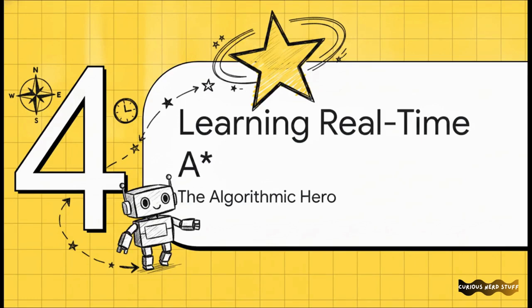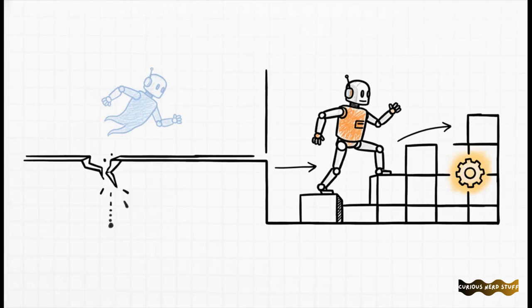Section 4. Learning Real-Time A*. So, assuming we are actually working within a safely explorable space, how does an agent actually navigate it efficiently? Well, this introduces the algorithmic hero of our analysis, learning real-time A*, or LRTA*. Now, most people familiar with computer science know the standard A* algorithm, right? It's a foundational pathfinding tool. But standard A* completely fails in an online setting due to what we can call the teleportation problem.